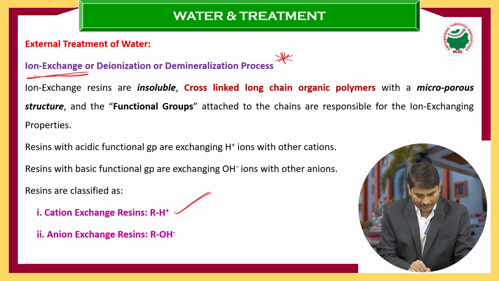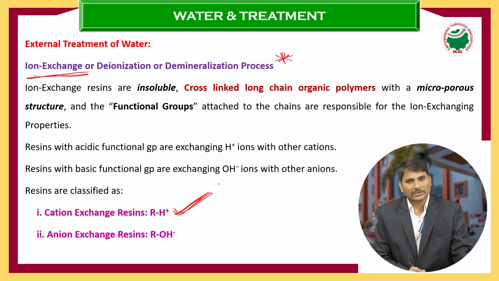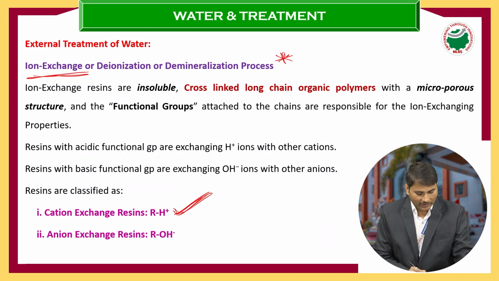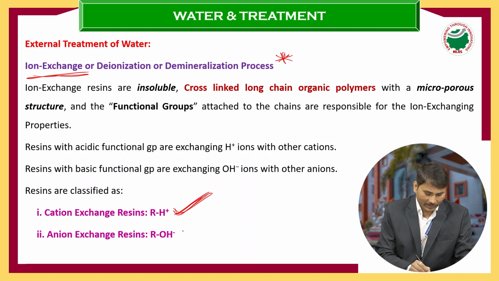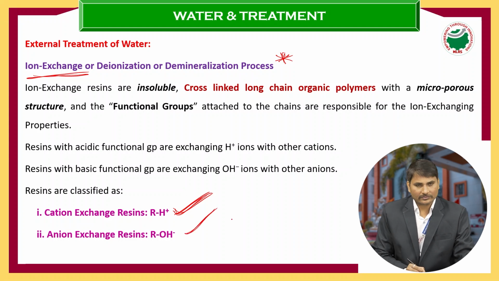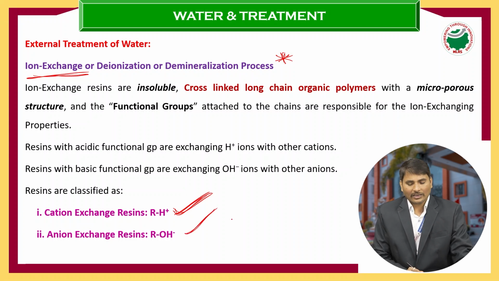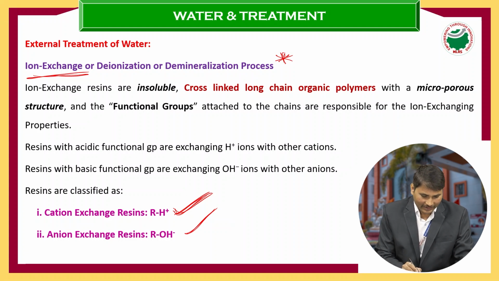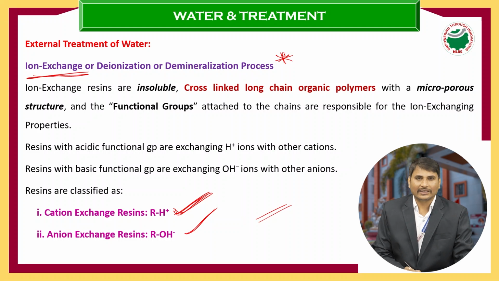We use chambers or resins. Two types of resins are used in this method. The first one is the cation exchange chamber or cation exchange resin, and another one is the anion exchange resin. These resins contain a cross-linked organic copolymer.